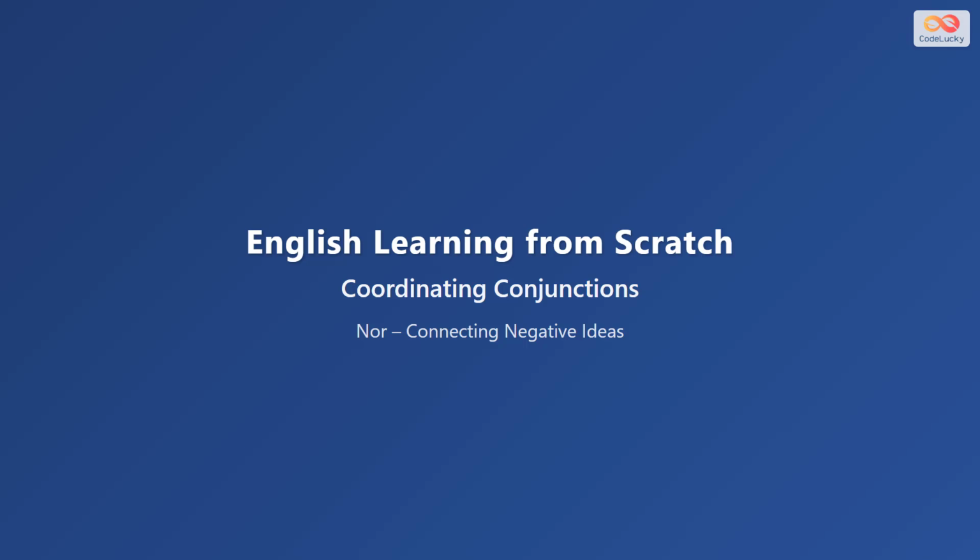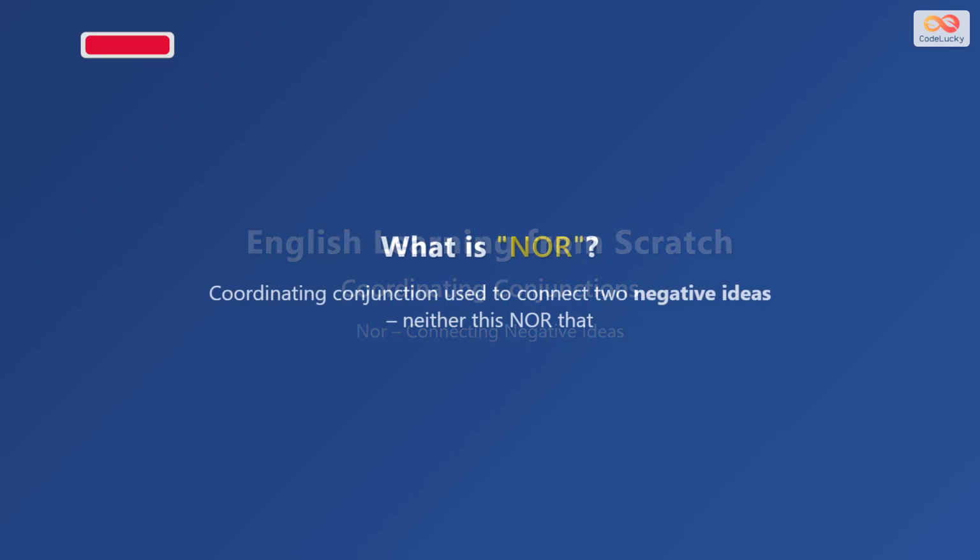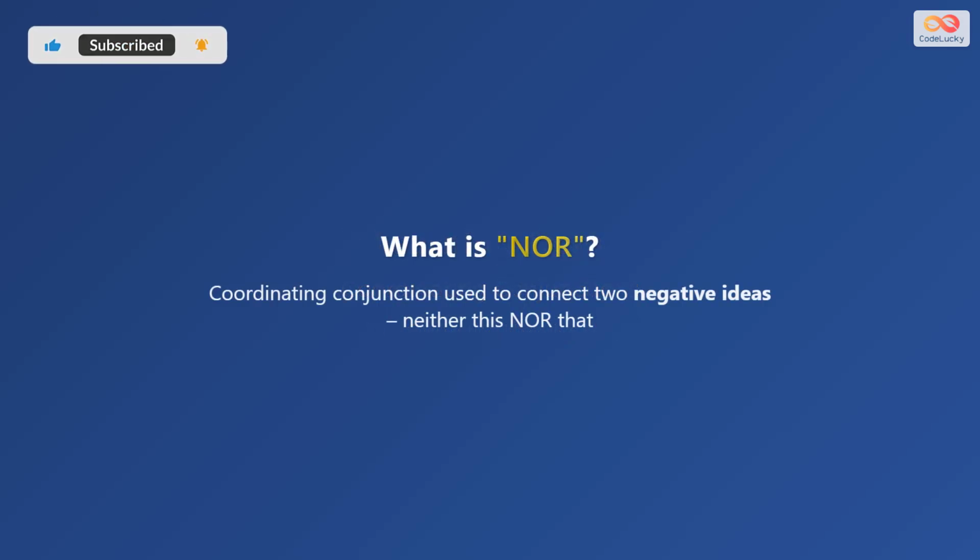Today we learn about coordinating conjunctions, specifically nor, which connects negative ideas. Nor is a coordinating conjunction. It connects two negative ideas together. Think of it as neither this nor that. Nor always follows a negative statement.